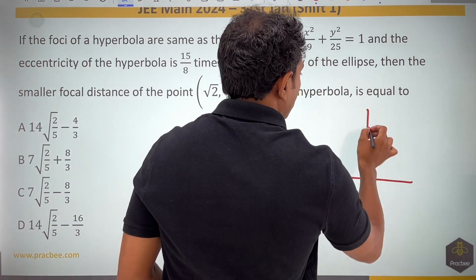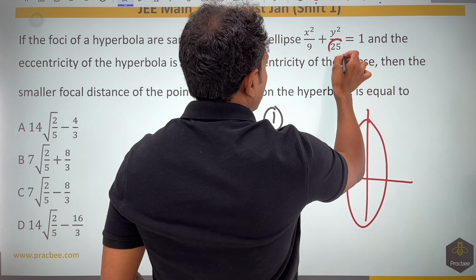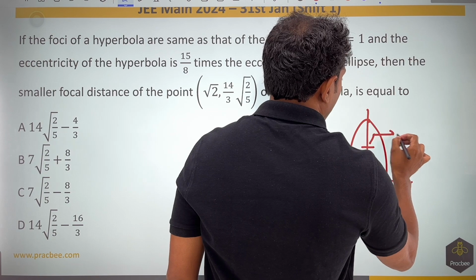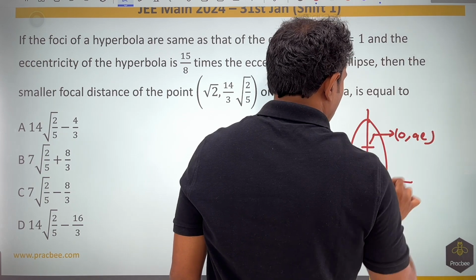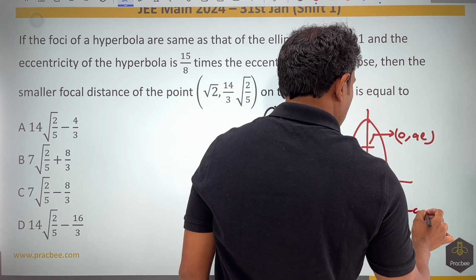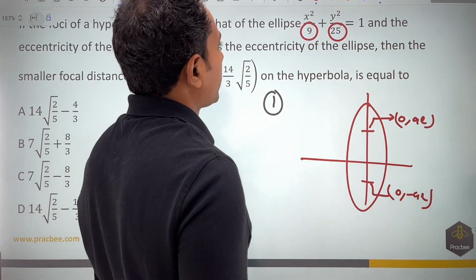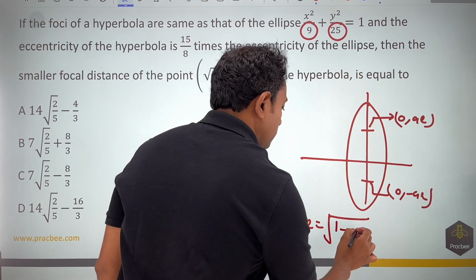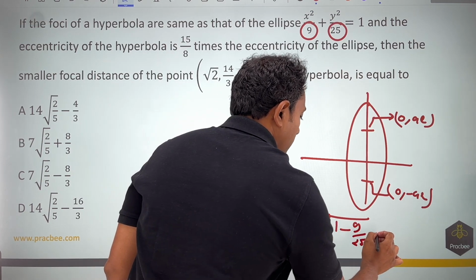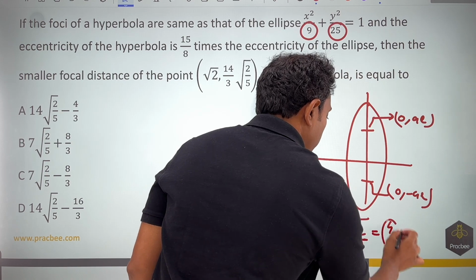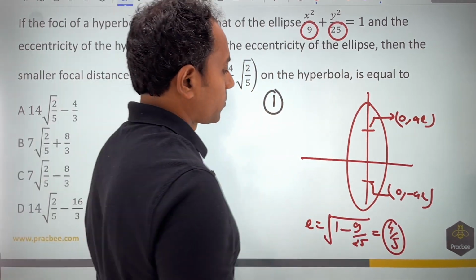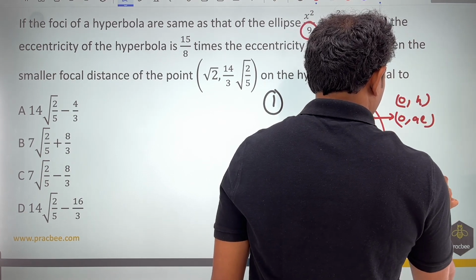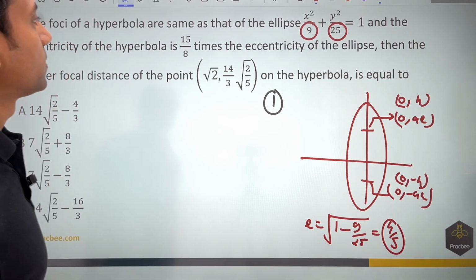So if I draw the ellipse, you can see that this value is more than this value, so it will be aligned in this direction. So this point will become 0 comma AE and this will become 0 comma minus AE. For this you will have to find the eccentricity. Eccentricity will be equal to root of 1 minus b square by a square. So this is 9 by 25. If you simplify, it comes out to be 4 by 5. A we know is nothing but 5. So this point becomes 0 comma 4 and this point becomes 0 comma minus 4. So whatever we could borrow from here, we have already done.